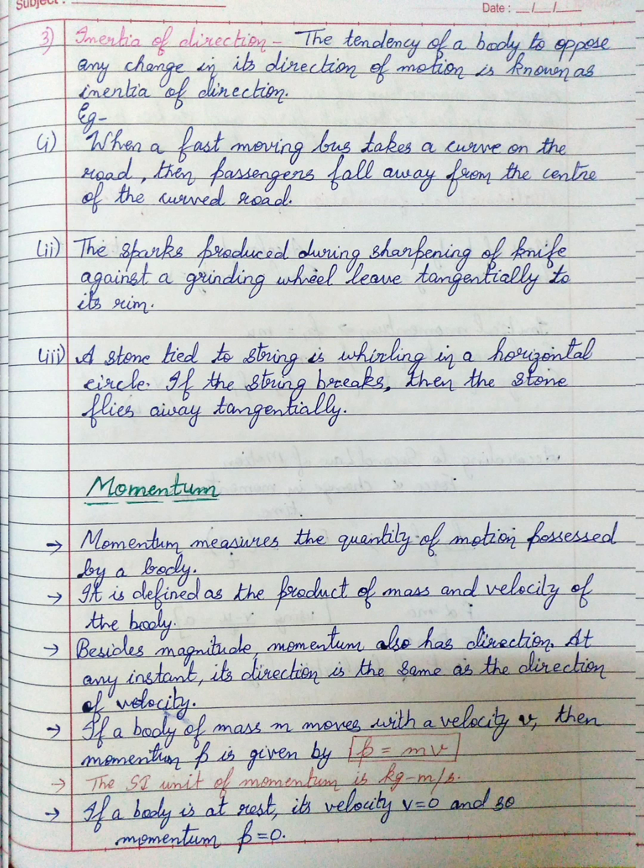Similarly, the sparks that are produced during sharpening of a knife against a grinding wheel leave tangentially to its rim. A stone that is tied to a string is whirling in a horizontal circle. If the string breaks, then the stone flies away tangentially. This is all happening because of inertia of direction, because the objects had a tendency to move in a certain direction, and when the direction changes, this is how they change their movement.